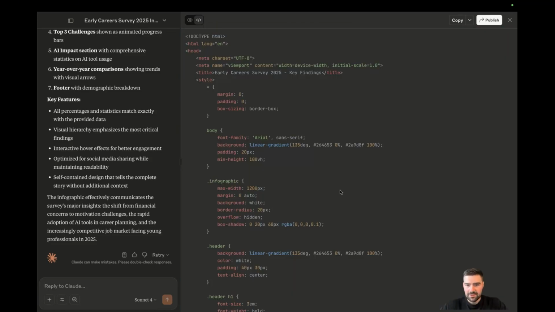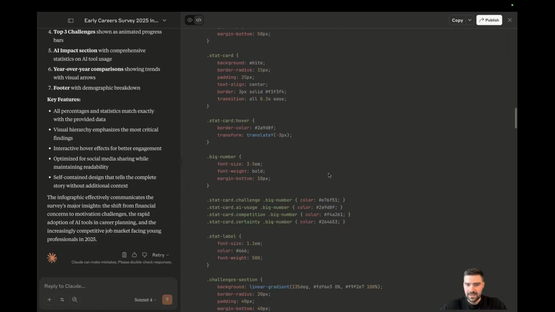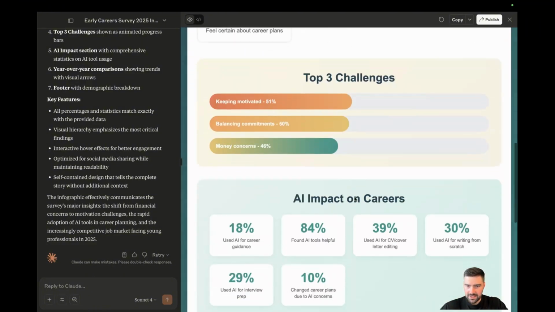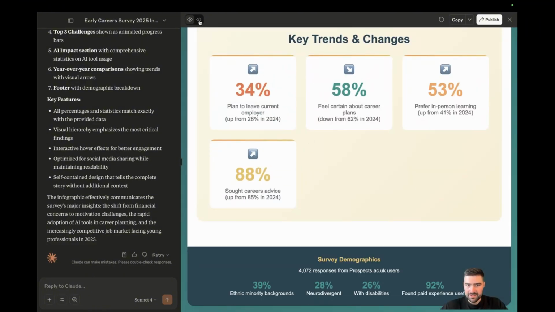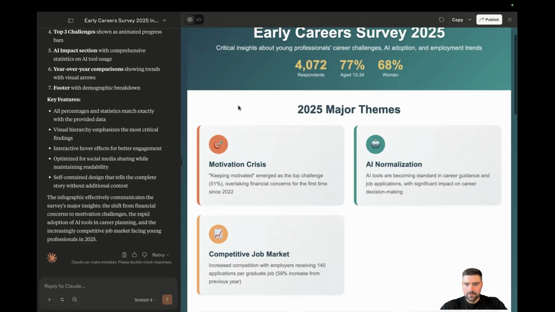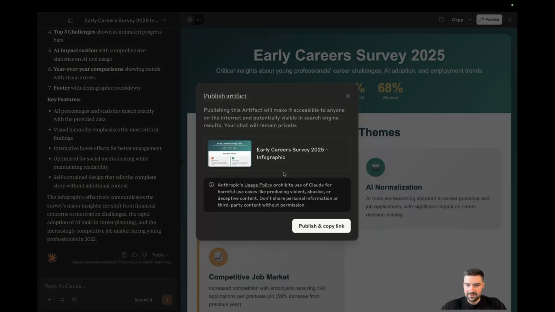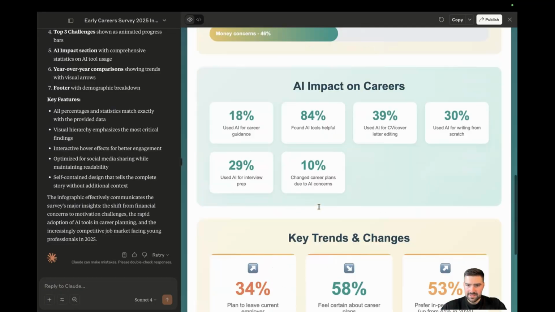I'll teach everyone a trick at the end, how you can turn this HTML into a PDF or image, just like the other one, so you don't get stuck with HTML and you can share it with everyone. We've obviously got the same functionality to publish a link as well here and share it with your friends. It's just like the ChatGPT version.